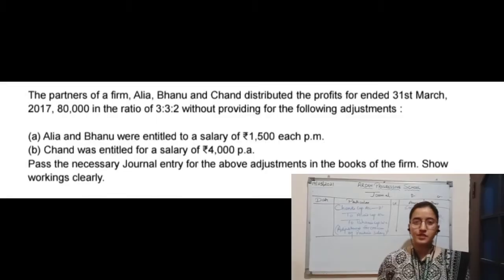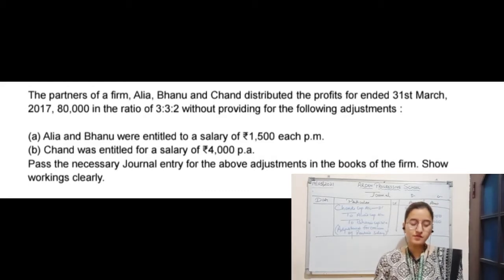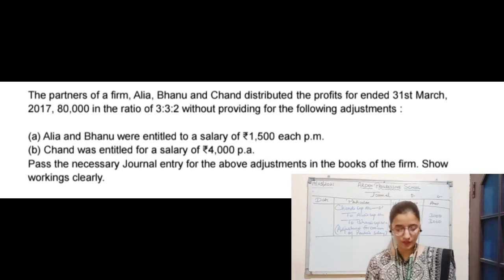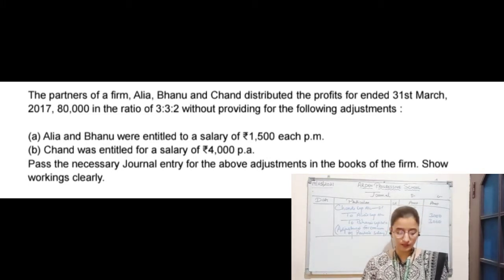Now here is the question. The partners of a firm, Alia, Bhanu and Chand, distributed the profits for the year ended 31st March 2017. Profit is rupees 80,000 and it is distributed among the partners in the ratio 3:3:2 without providing for the following adjustments.